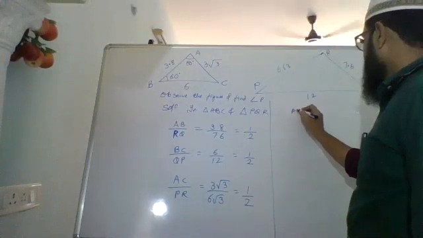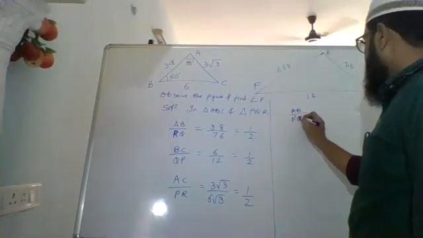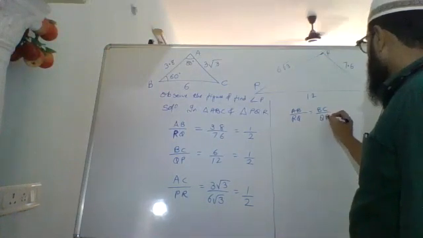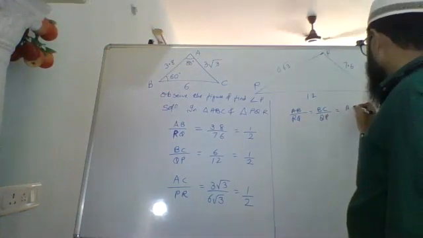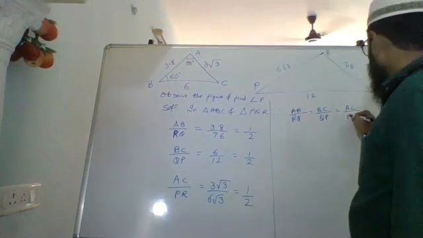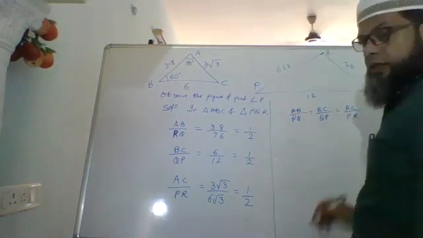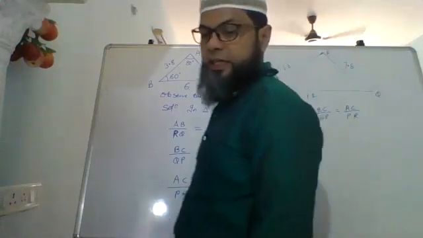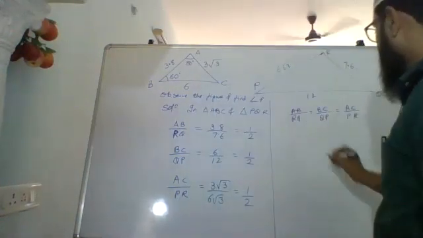Therefore, AB upon RQ equals BC upon QP equals AC upon PR. All the three sides are in proportion.